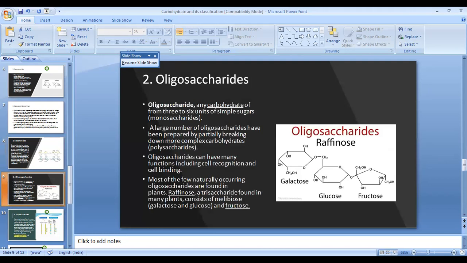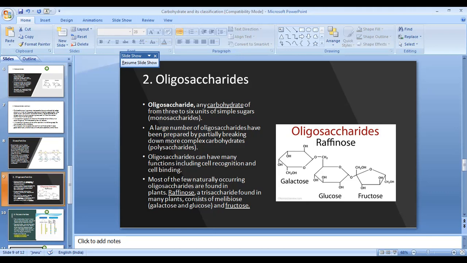Now come to the oligosaccharides. If more than two monosaccharides get linked, they are known as oligosaccharides. Any carbohydrate of 3 to 6 units of simple sugars, meaning monosaccharides, is known as an oligosaccharide. A large number of oligosaccharides have been prepared by partially breaking down more complex carbohydrates from polysaccharides, and oligosaccharides can have many functions including cell recognition and cell binding. Most of the few naturally occurring oligosaccharides are found in plants.